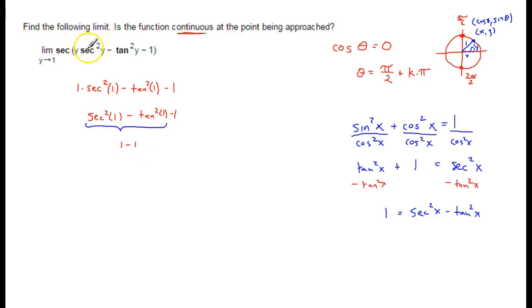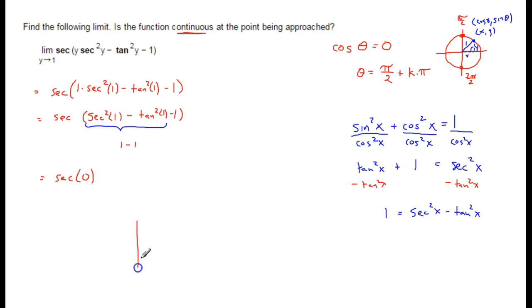Now, notice all the way along, all of that was inside a secant function. It was the secant of all that stuff. And then finally we're left with the secant of 1 minus 1, which is 0. So what is the secant of 0?